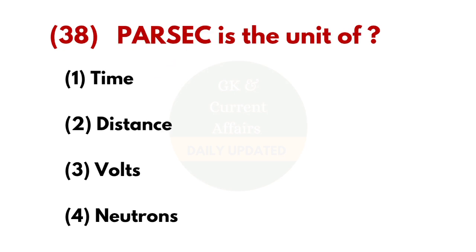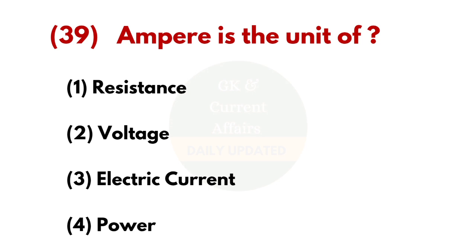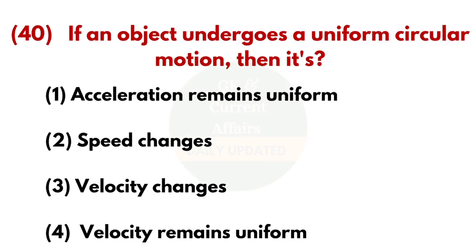38th question, parsec is the unit of? And the answer is distance. 39th question, ampere is the unit of? And the answer is electric current. And the last 40th question, if an object undergoes a uniform circular motion, then its? And the answer is velocity changes.